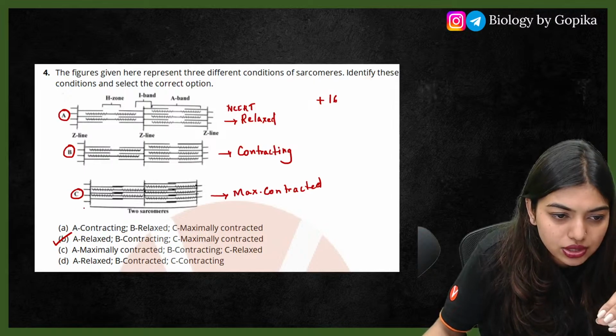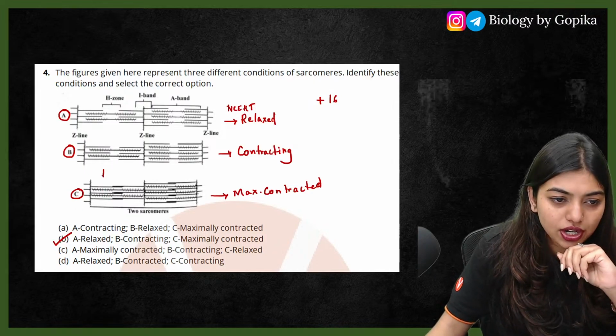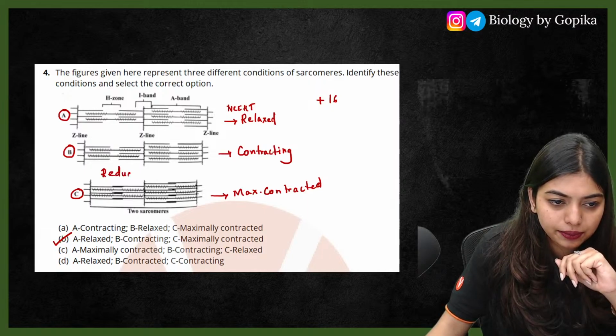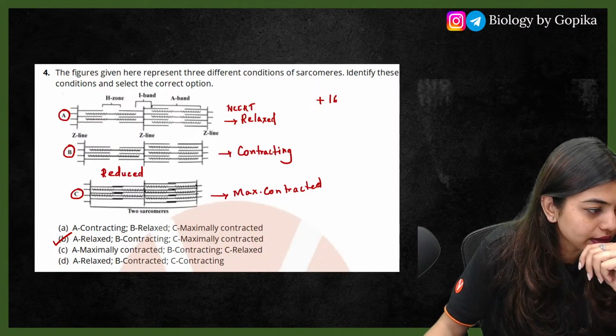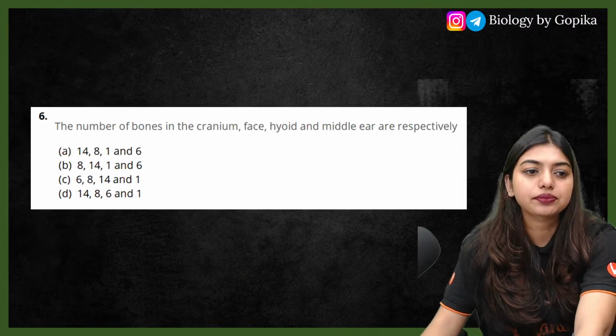As you can see, the sarcomeres are becoming smaller and smaller, it's getting highly reduced, right? Perfect. Moving on forward, 16 marks. Next one.